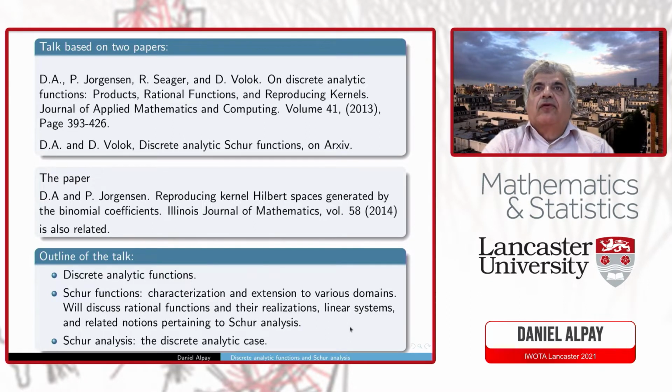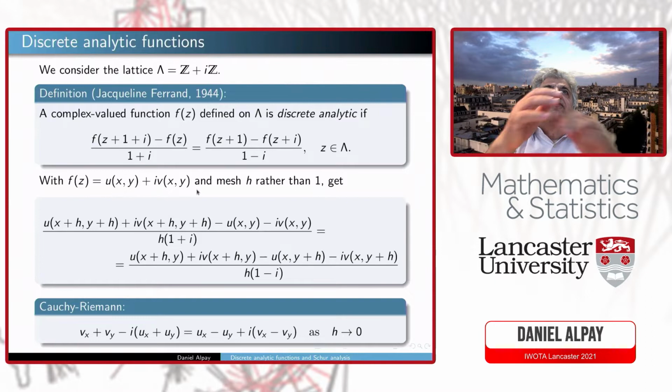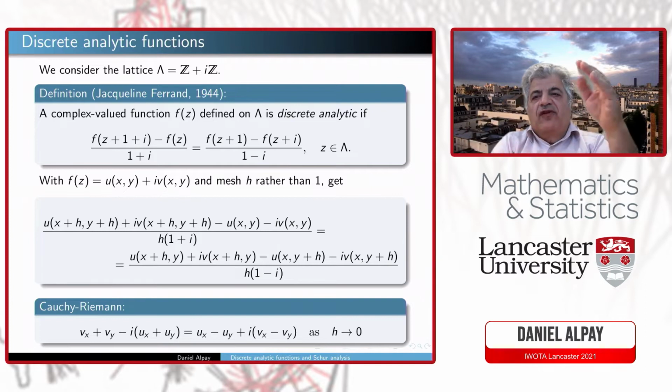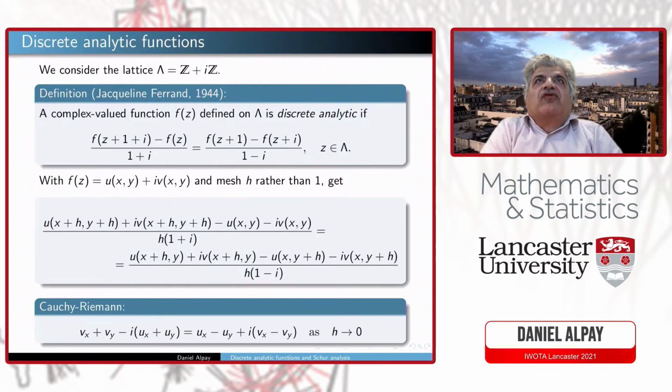Okay, so what is a discrete analytic function? Well, there are various definitions at the beginning, and it's not clear which one to take, but the one we'll take is the one from Jacqueline Ferrand in 1944. So you have a lattice, Z plus iZ, and sometimes we'll take another lattice with meshes h and k, but here it's with mesh 1.